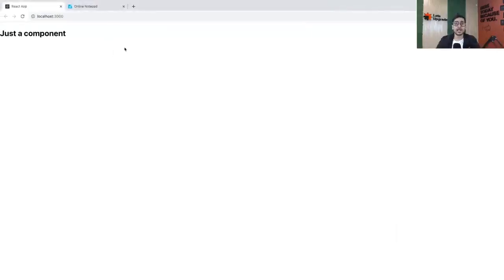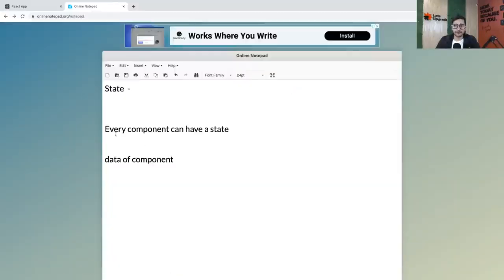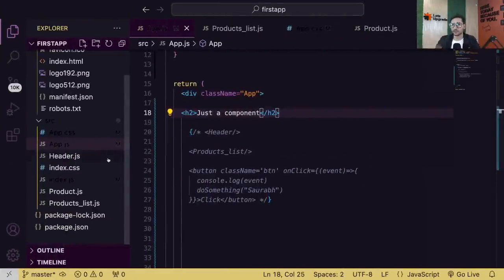Now, as I said, guys, according to the theory idea, what was it? Every component in React can have a state. First line, state is nothing but data of a component. Whatever data a component is holding, that is something we can consider as state. But don't worry, it is much more than that. We'll talk about that. So now if I say data of a component, what do I actually mean by that?